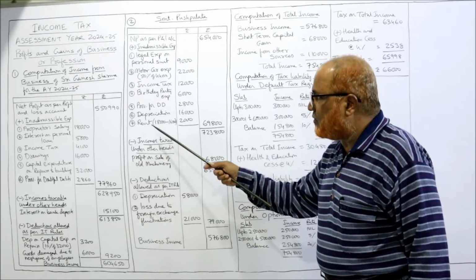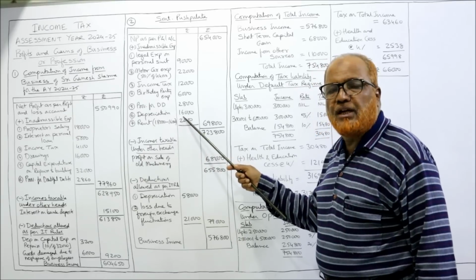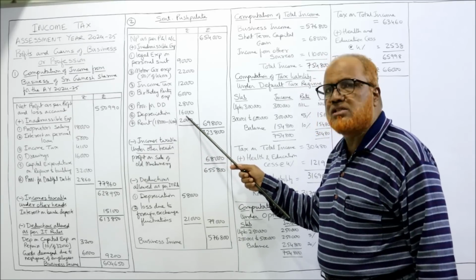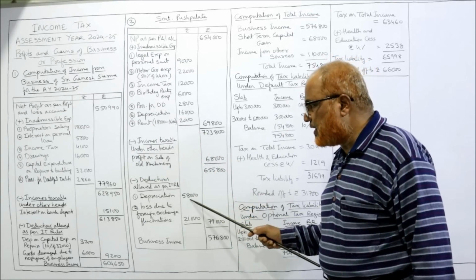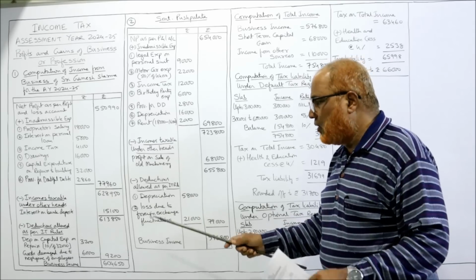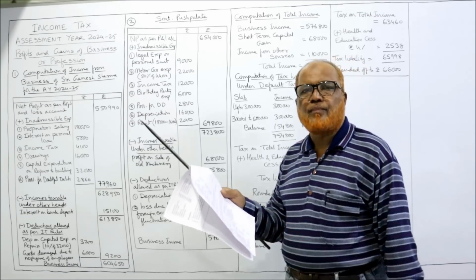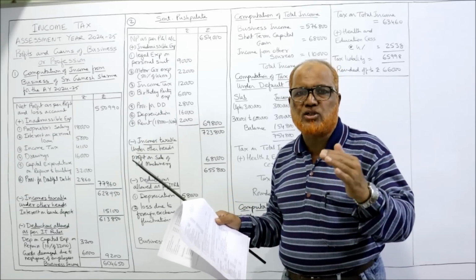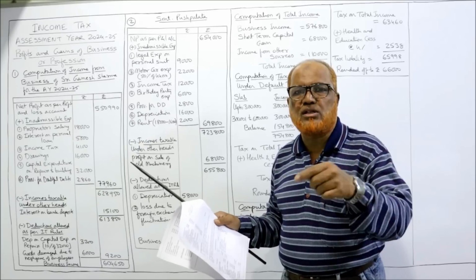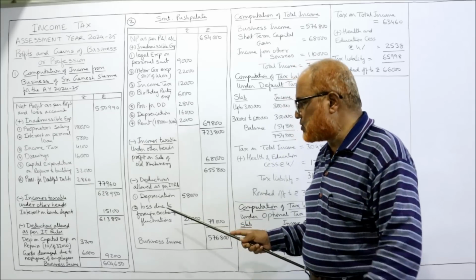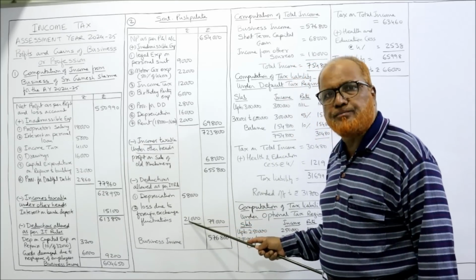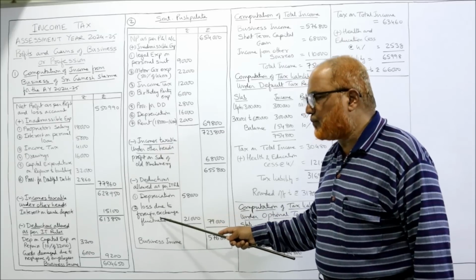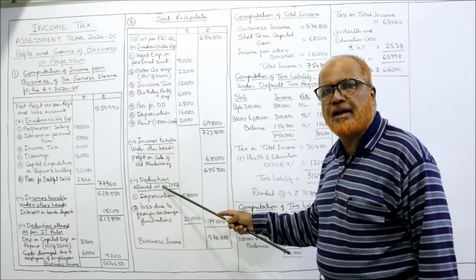The depreciation debited to profit and loss account we have disallowed, whereas as per IT rules it is allowed. Similarly, loss due to foreign exchange fluctuations. Just now I told you, due to foreign exchange fluctuation, the business is incurring a loss of 21,000, a revenue loss, which is allowed. So these two are the deductions which are allowed as per IT rules.